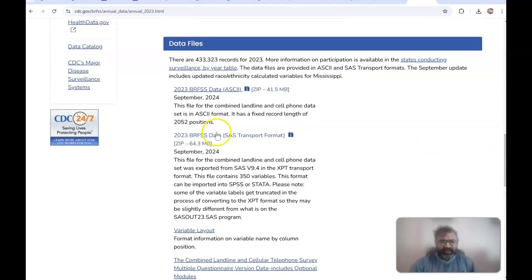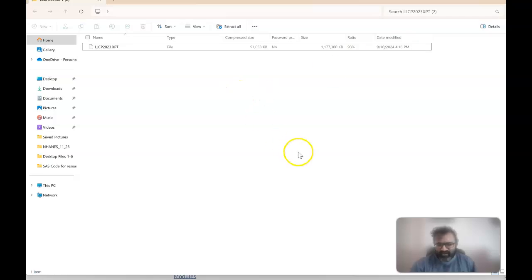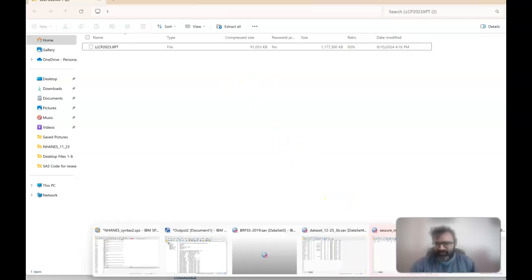So let's go in here. You might be tempted to go into the ASCII format. That is actually more difficult to use. So I recommend using this SAS transport format. So what is going on in here? As I click here, there's a zip file that opens up. This is a very large file, so you want to make sure that you're not trying to do something that is difficult.